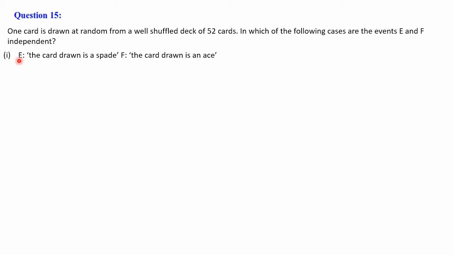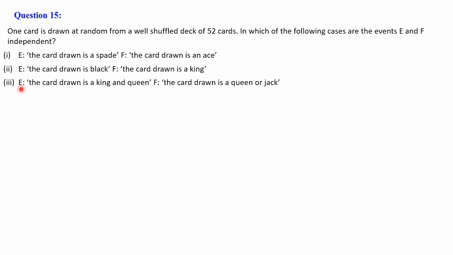So the first one is E, the card drawn is spade, and the second event F, the card drawn is an ace. And the second question, E is the card drawn is black, and F, the card drawn is a king. And the third one, E, the card drawn is a king or queen, F, the card drawn is a queen or jack. So let's take one by one.